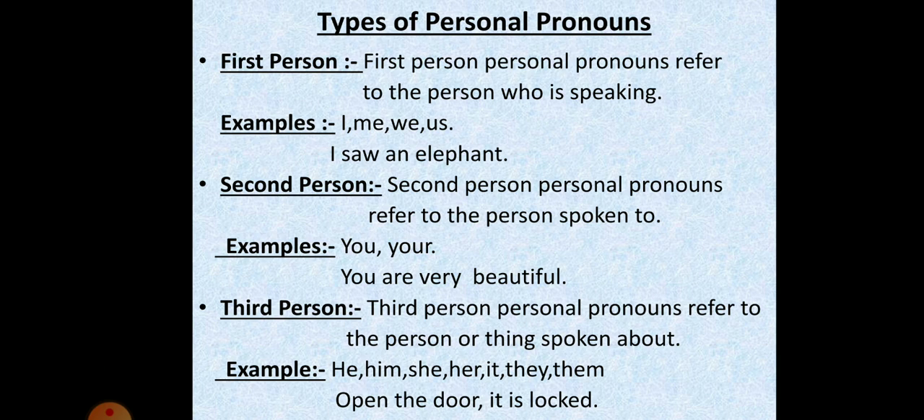Second person personal pronouns. Second person personal pronouns refer to the person spoken to. For example, you are very beautiful. Third person personal pronouns. Third person personal pronouns refer to the person or thing spoken about. For example, open the door, it is locked.